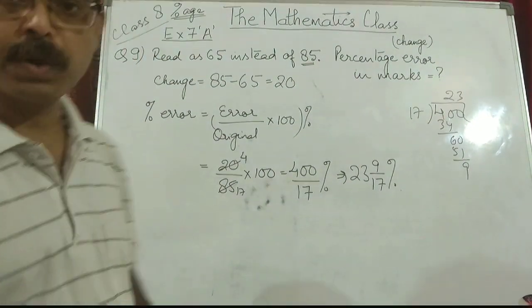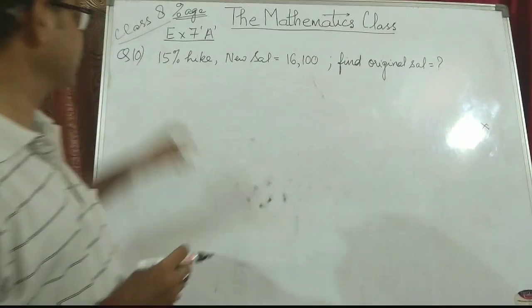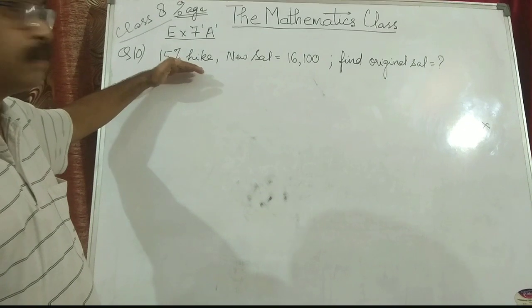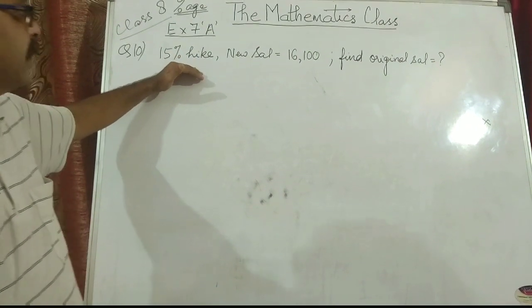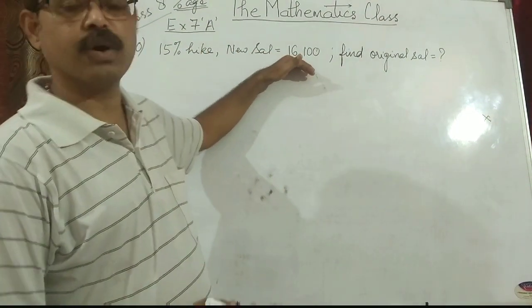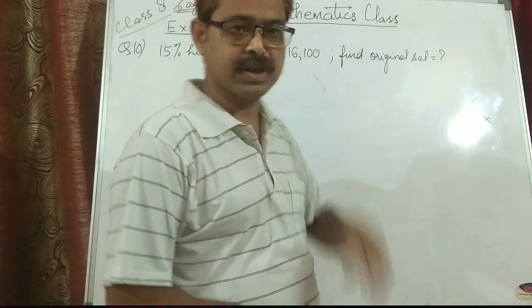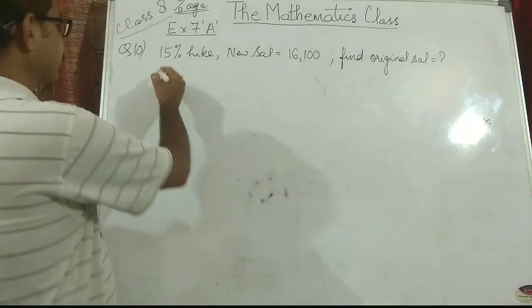Now we move on to question number 10. Question reads, a man gets a 15% hike in his salary and the new salary is 16,100. Find the original salary. So what will we assume?